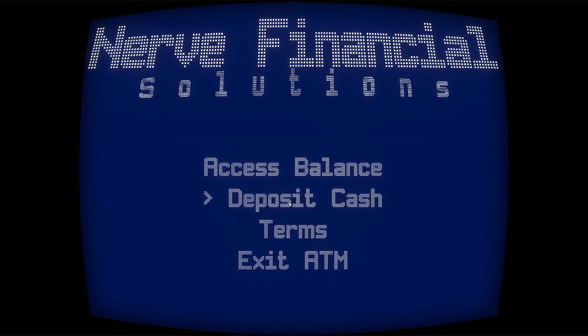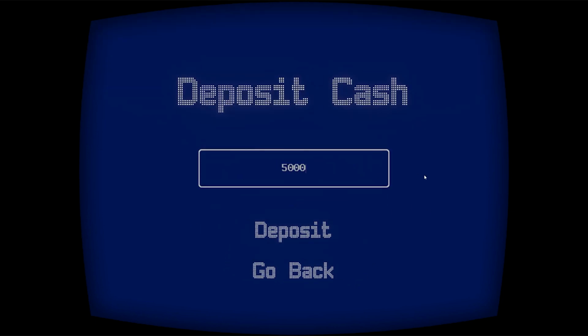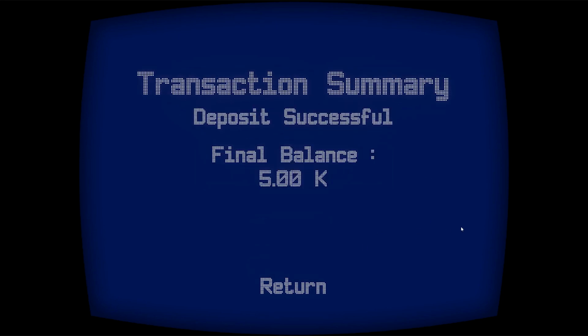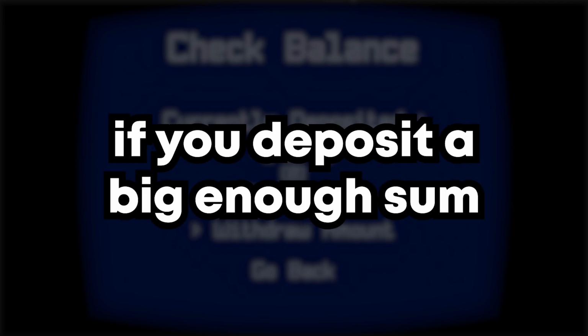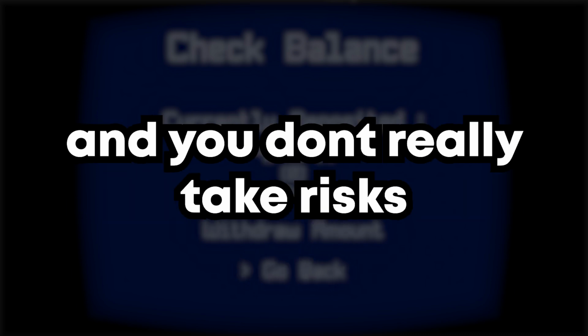There is a fee and you make money every 14 in-game days based on an interest which changes value randomly. Pretty basic method of making money and pretty slow, but can make you some money if you deposit a big enough sum and you don't really take risks. The second way of making money is by gambling it.